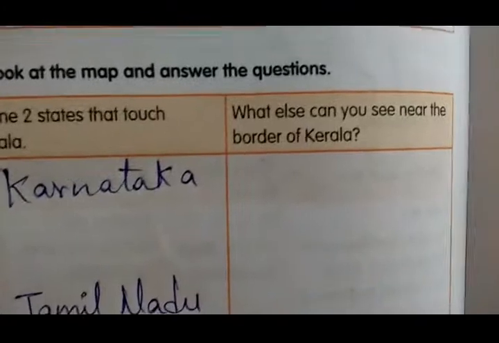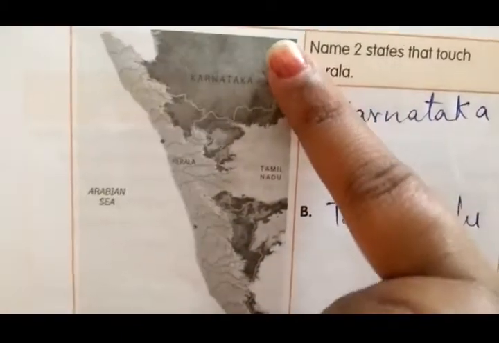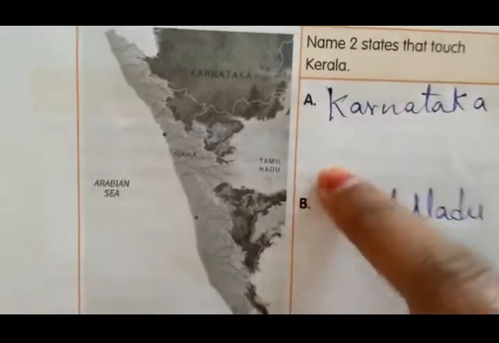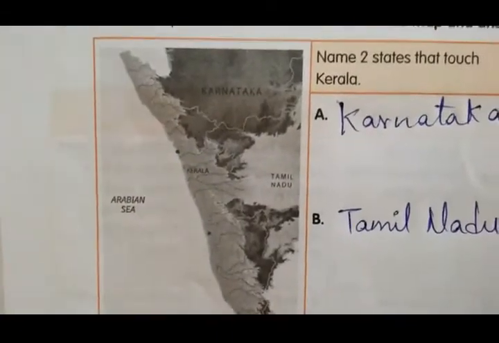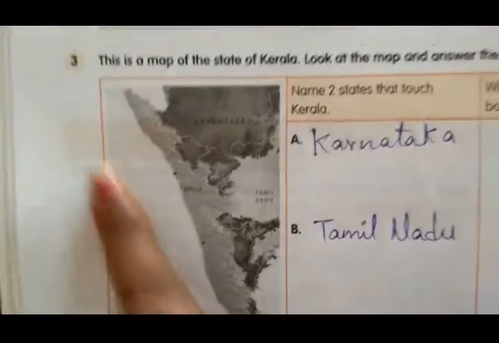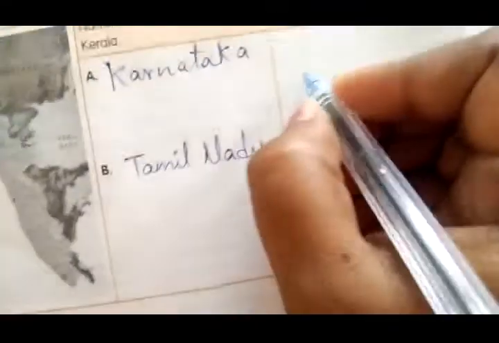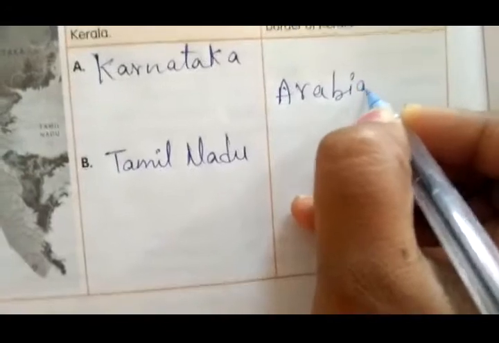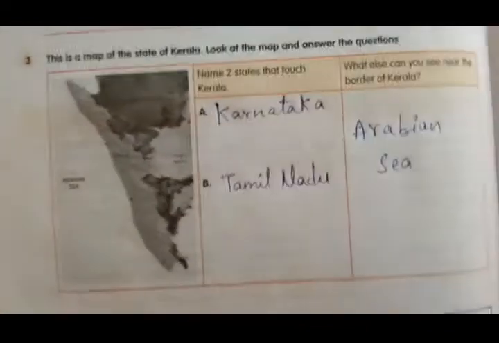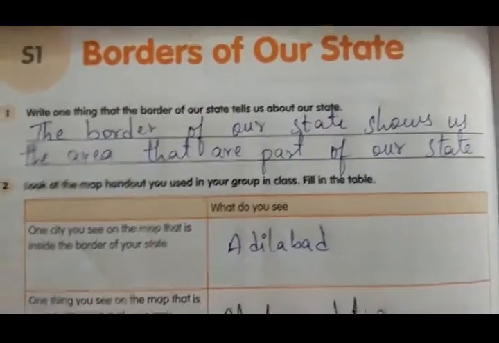Now, second question. What else can you see near the border of Kerala? We have written Karnataka and Tamil Nadu, those are the states. What more can you see near Kerala? Yes, you can see the Arabian Sea here. It is a sea, full of water. So by using the map, we wrote the answers. This is the first answer, this is the second answer, and this is the third answer.